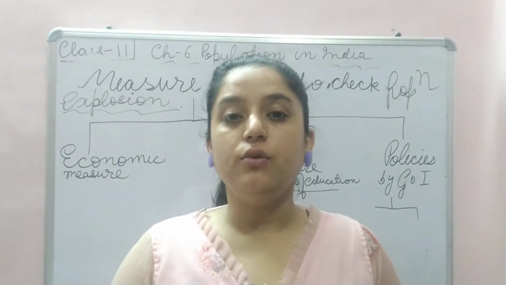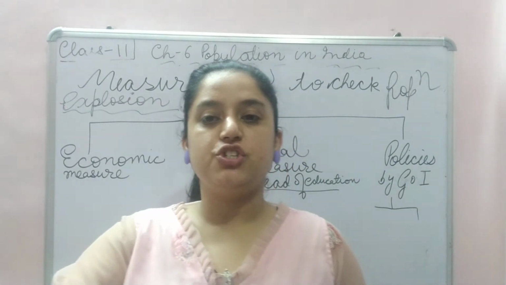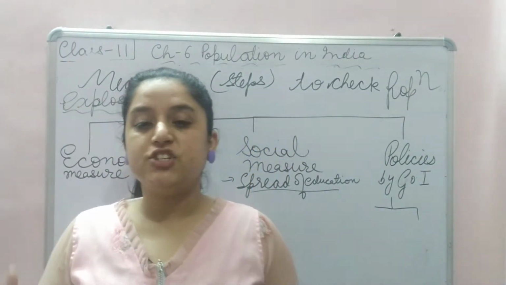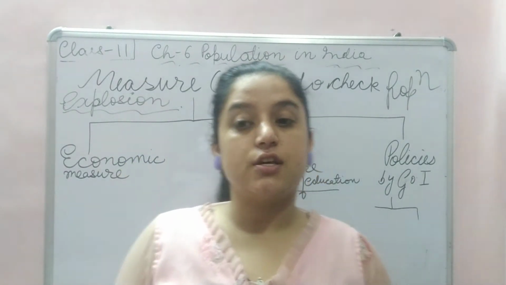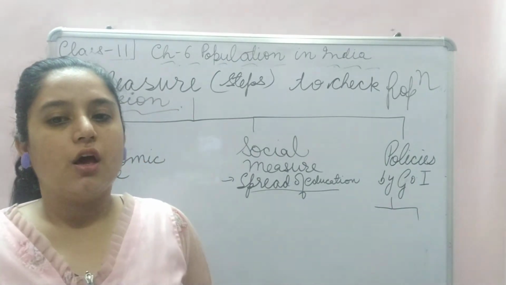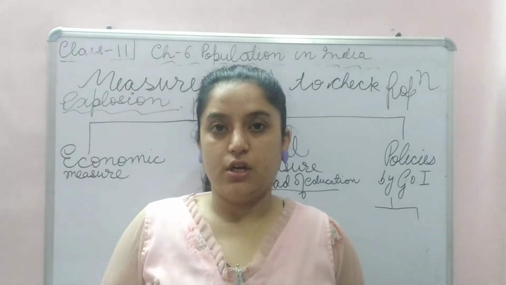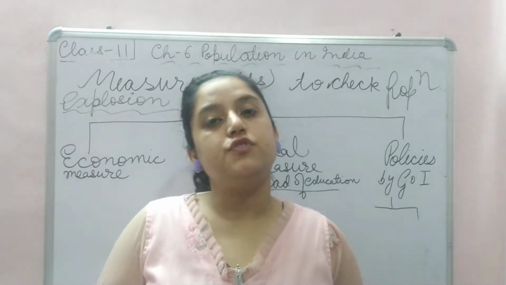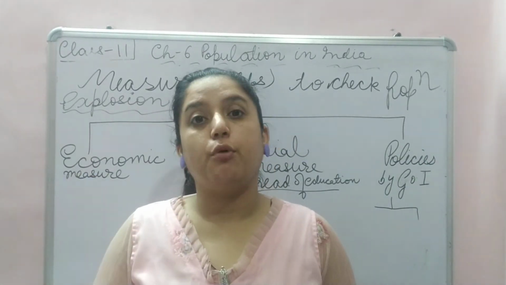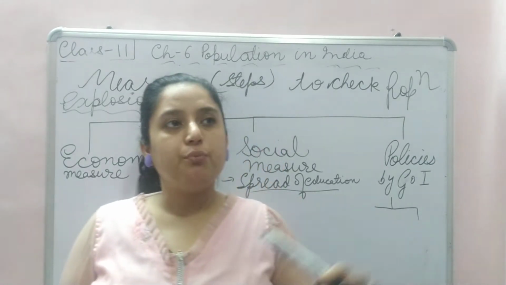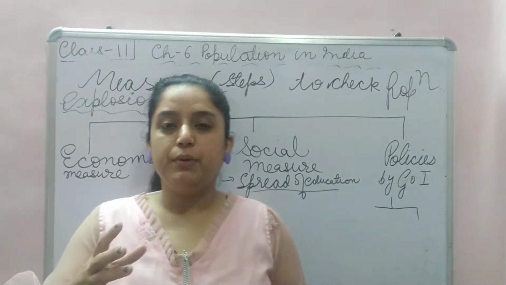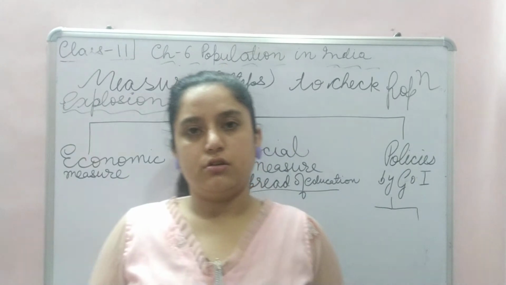Right? Whatever a woman knows, she teaches further. She brings changes. She discusses, if she's educated. Improvement of the status of women is very important for checking population. You will see in urban areas, people have one or two children.